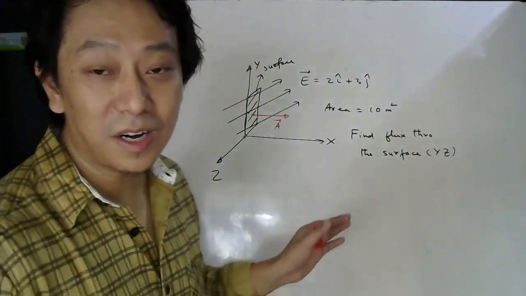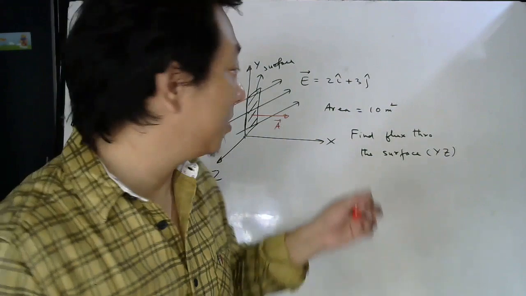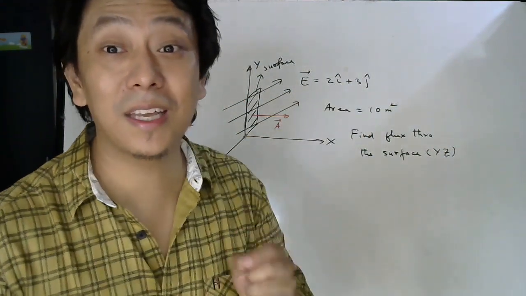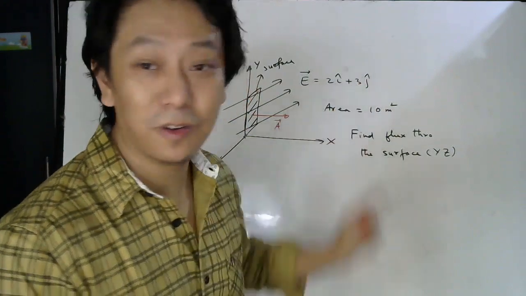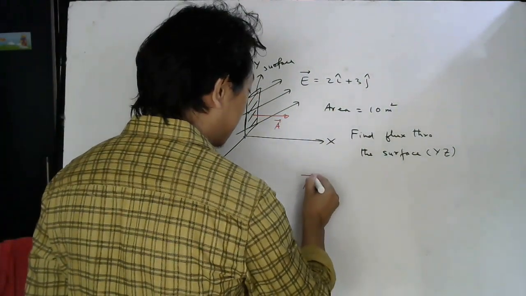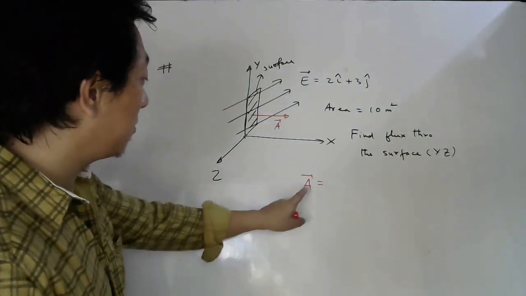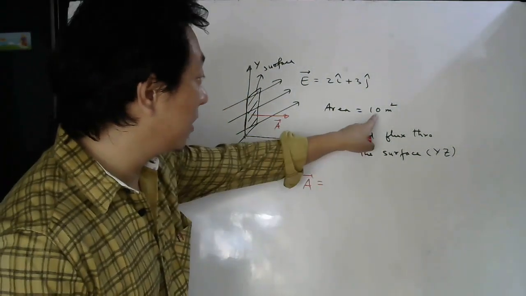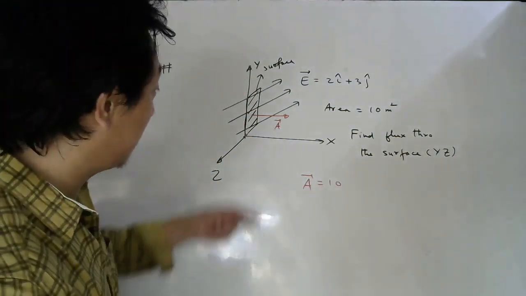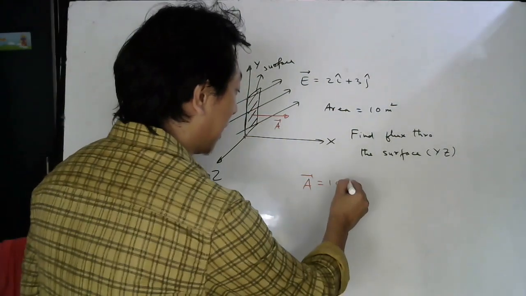Now we cannot write here directly EA cos theta because your E is not given as a number, but it is given in vector form, x component, y component, right? So here it is better to write A bar as a vector. What is the magnitude they gave? 10. And what is the direction? It is along the x-axis, so I can write i cap.